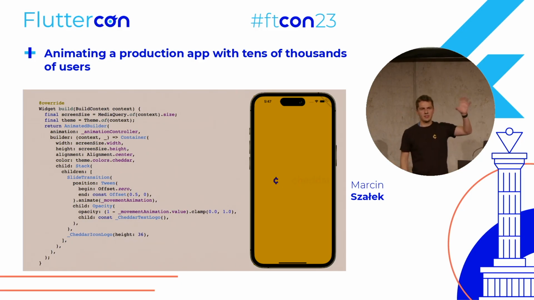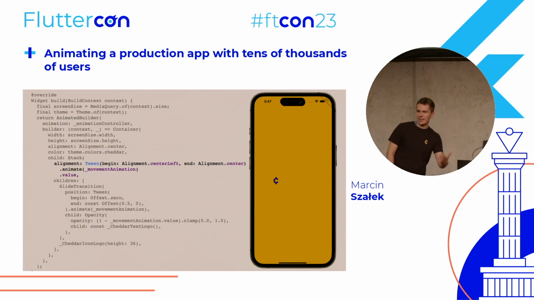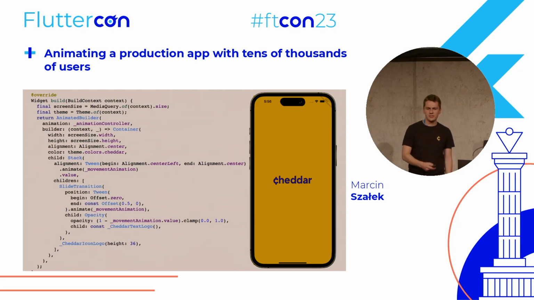Then if you want to have the C also go to the center, instead of animating the cheddar icon logo, we can animate the alignment of the stack. And we can say that the alignment should animate from center left to center alongside the movement animation. And with this, the C will go to the center. So that's the movement animation.